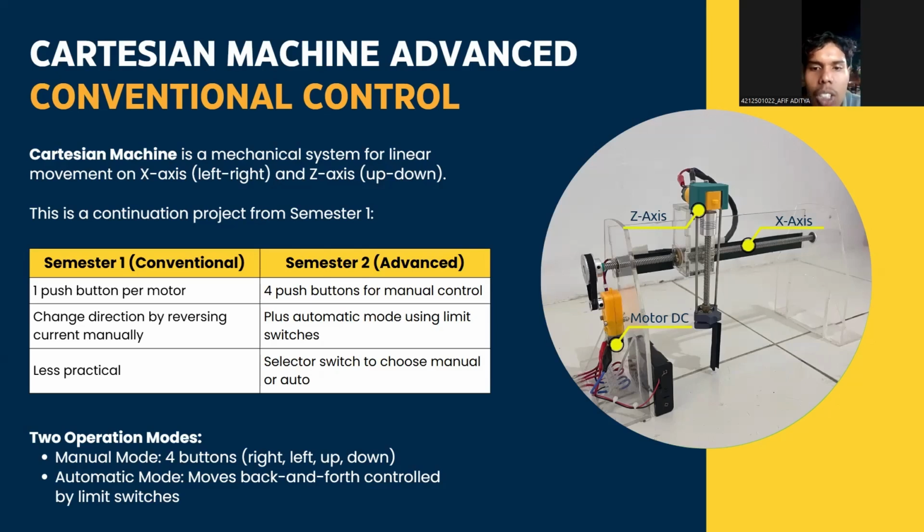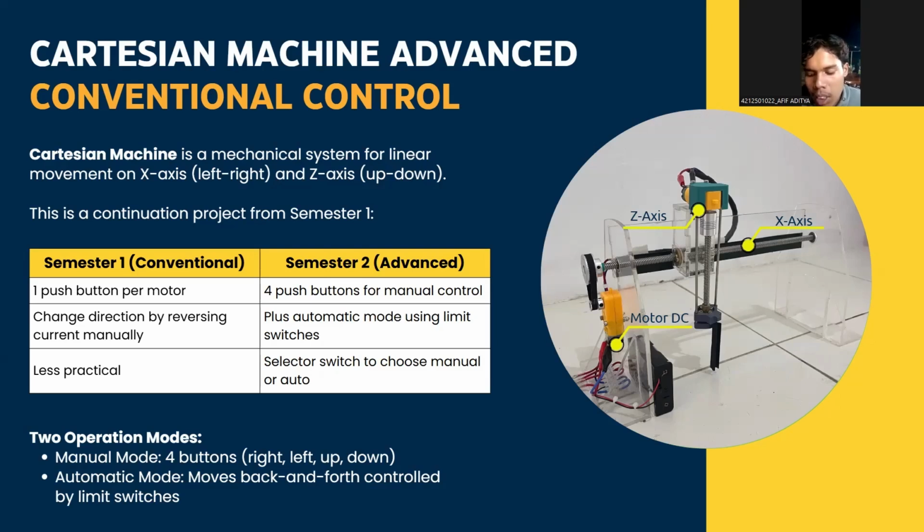This is a continuous project from semester 1. In semester 1, we made a Cartesian machine with conventional control, like one push button for one motor, changing direction by reversing the current manually.